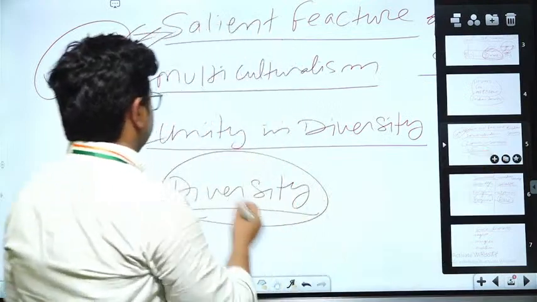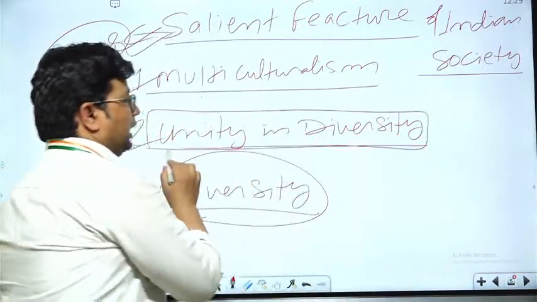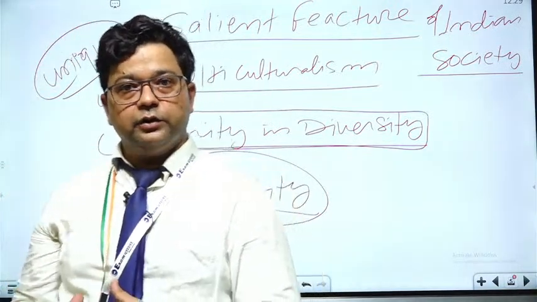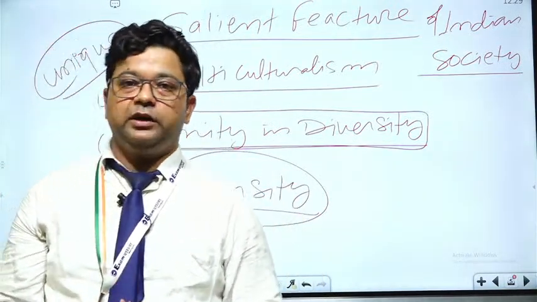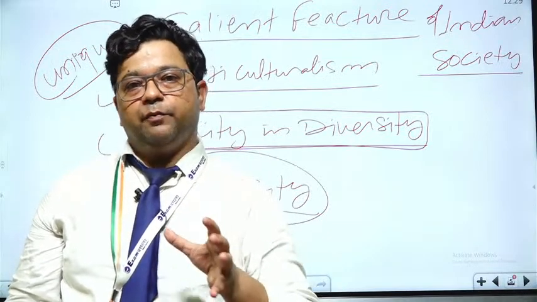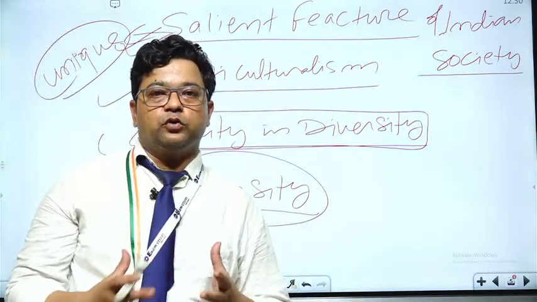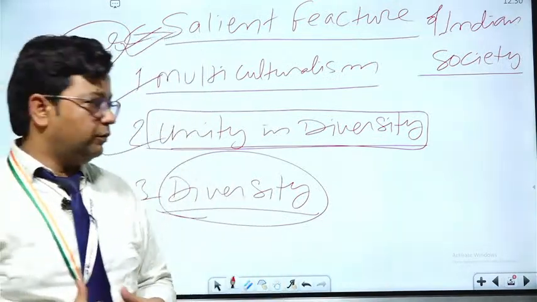The second point is unity in diversity, and to understand how Indian society, being so diverse, is united at the same time, we need to understand the problems related to diversity also. So let's move on and see the problems related to diversity.